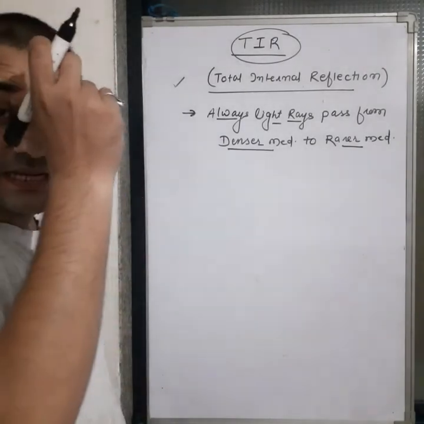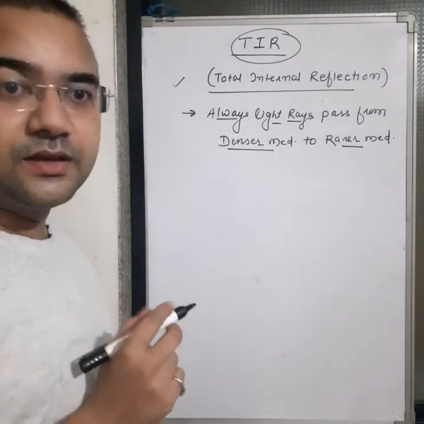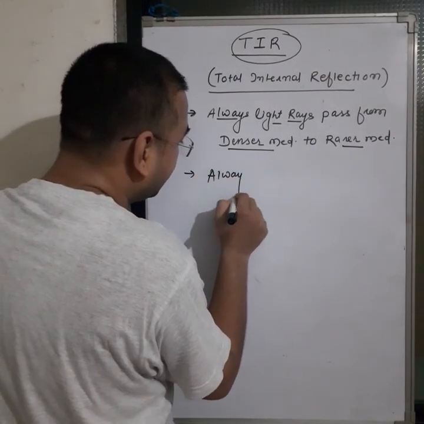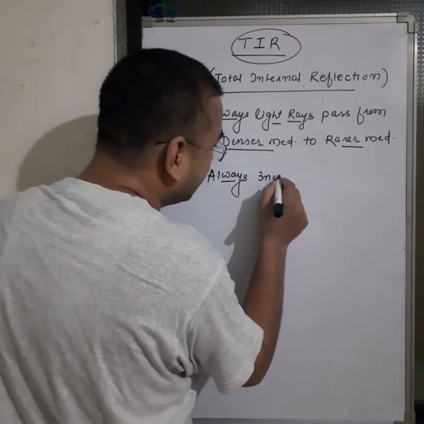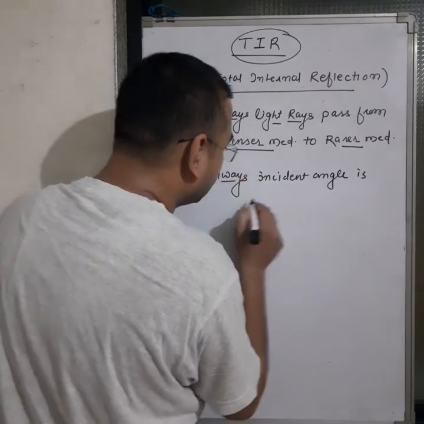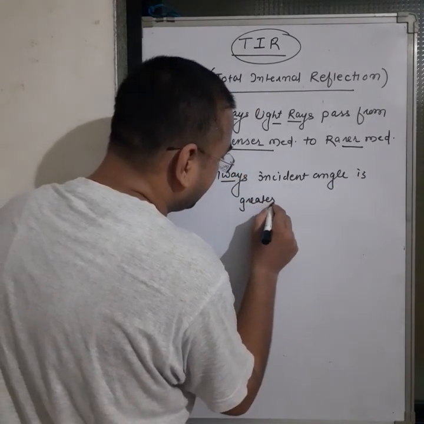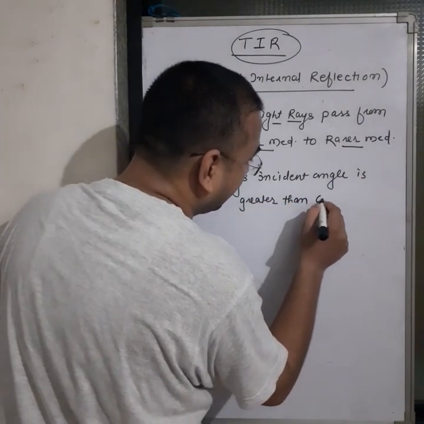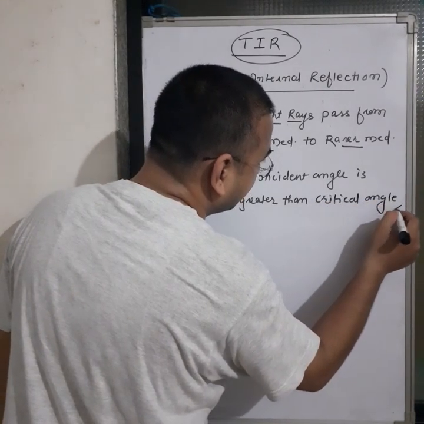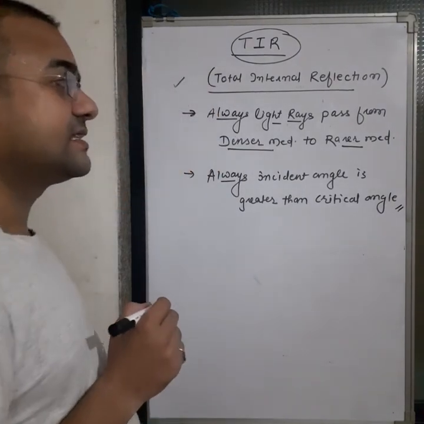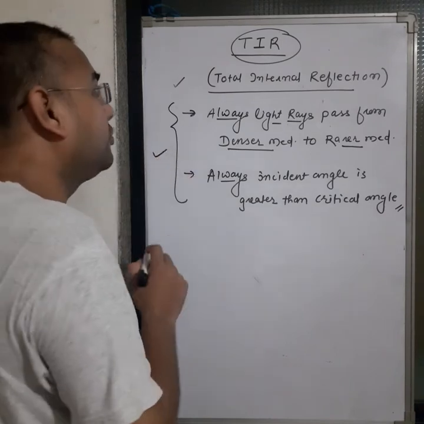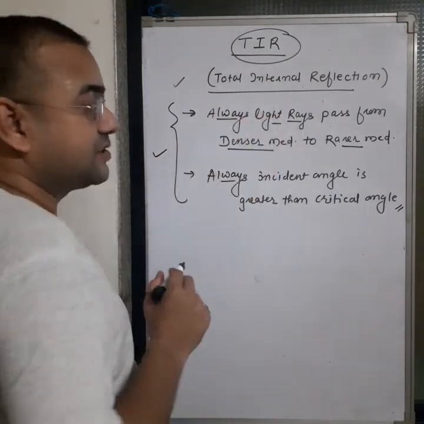Always light rays pass from the denser medium to the rarer medium. Second, always the incident angle is greater than the critical angle. Incident angle is greater than critical angle. So if these two conditions are followed, then only total internal reflection occurs.